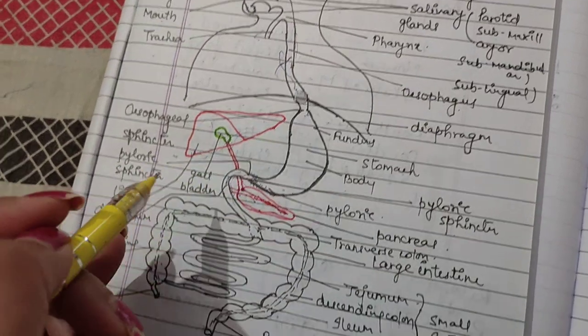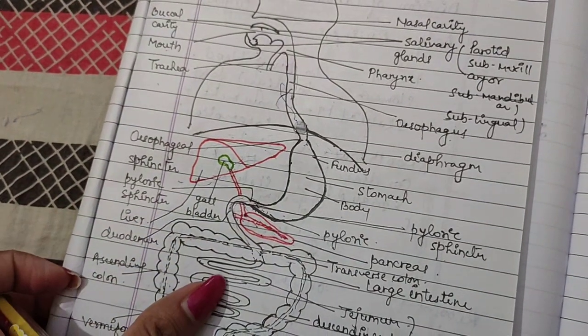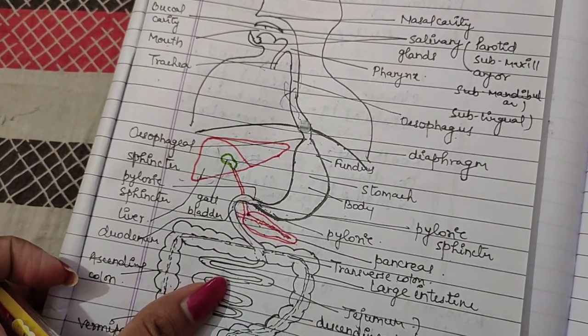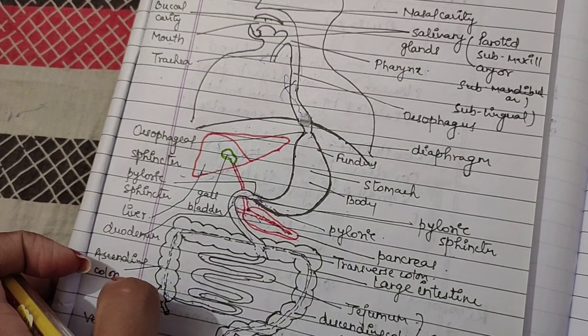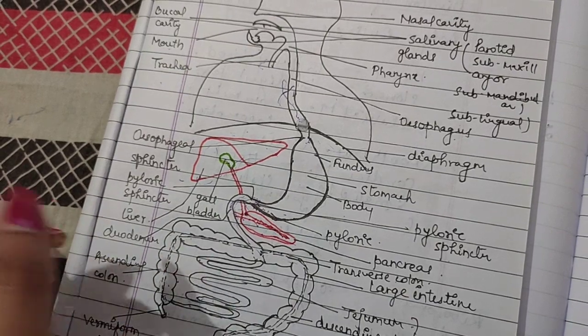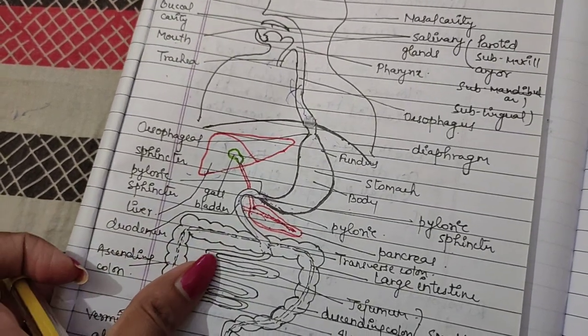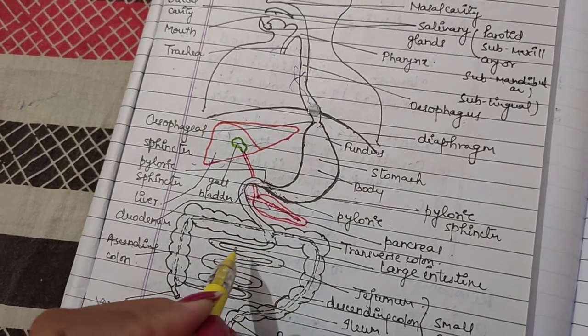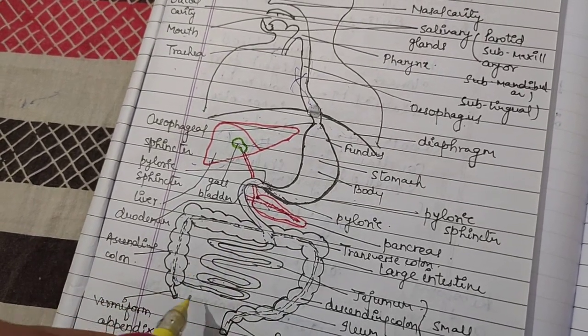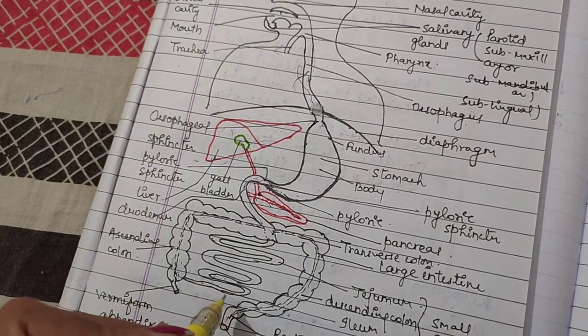And this is the longest part of the alimentary canal. Although the name is small intestine, it is the longest part of the alimentary canal, and it is fitted in by so many extensive coils. You can see here.